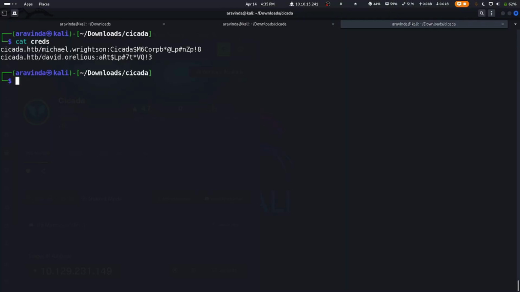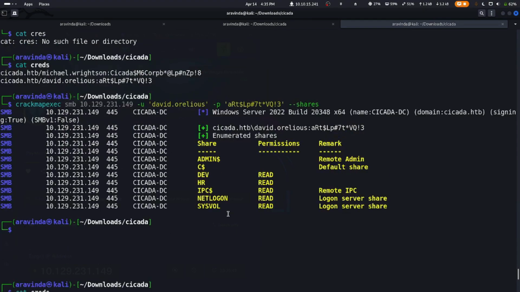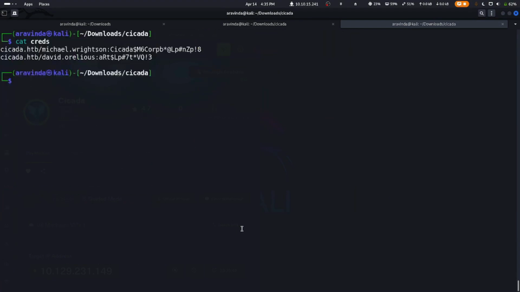And let's do cat creds and let's do smbclient, using it for the share called dev and using the credentials of David Orleans.